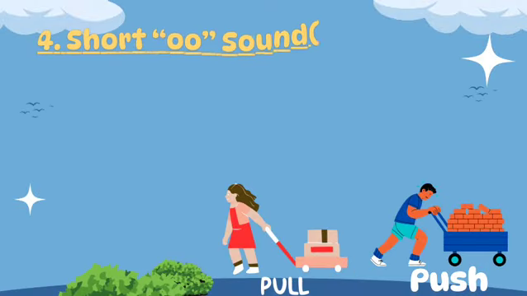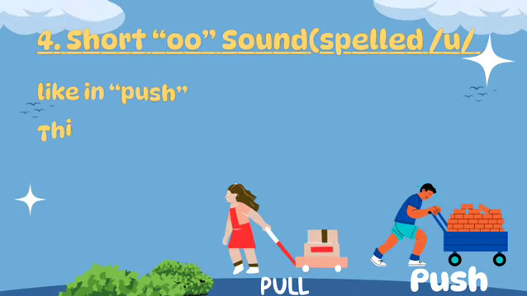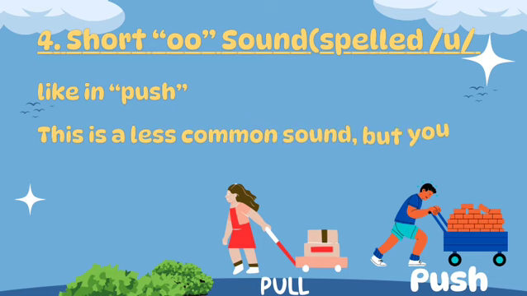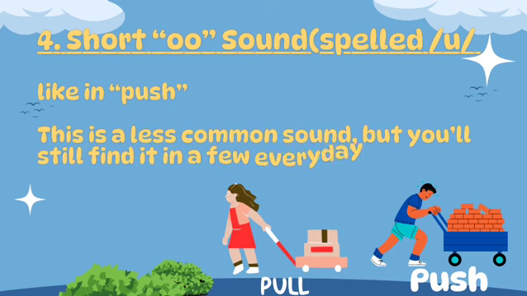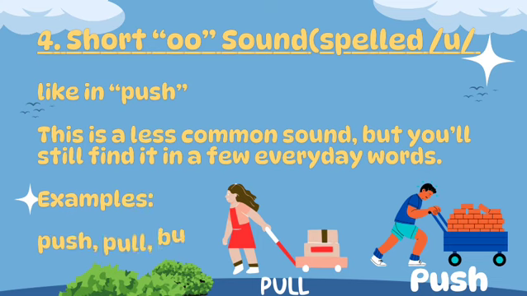4. Short oo sound, spelled U, like in push. This is a less common sound, but you'll still find it in a few everyday words. Examples: push, pull, bush.